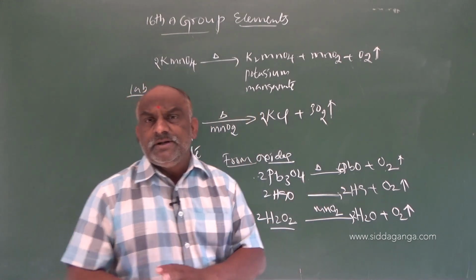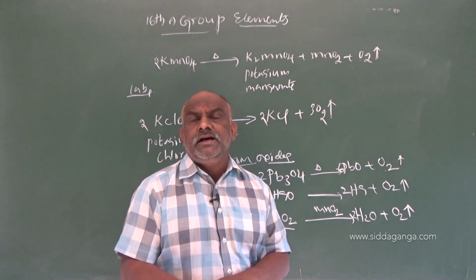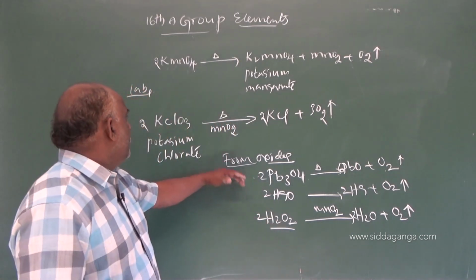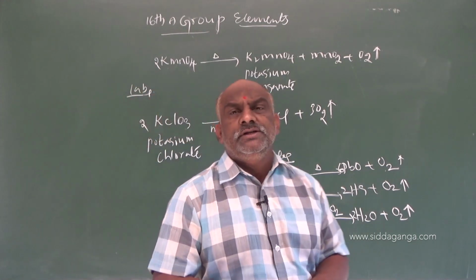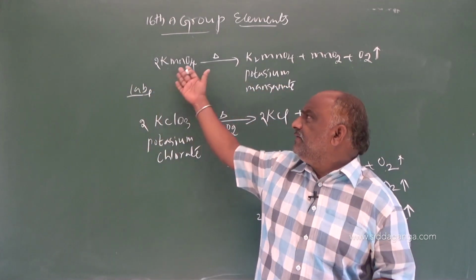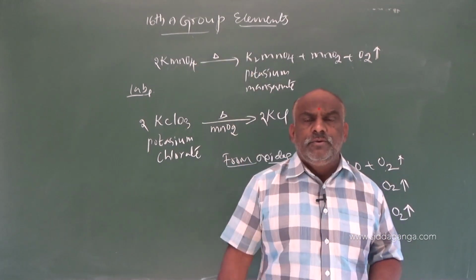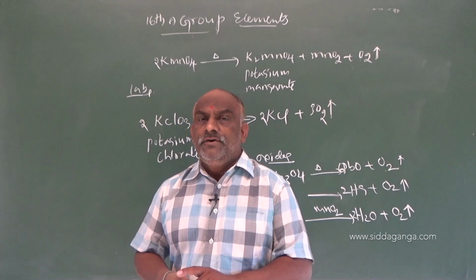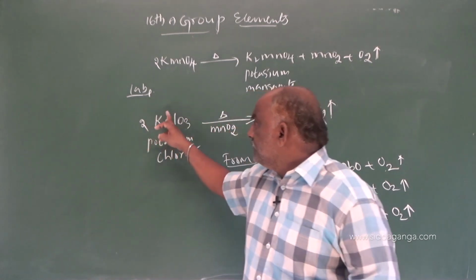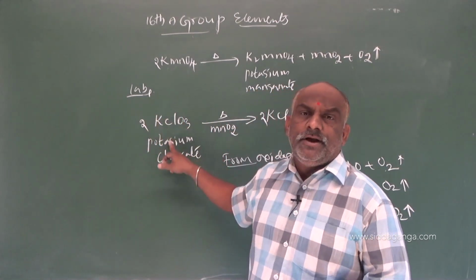Ag2O gives rise to Ag plus O2. These all belong to the oxide category, and it is laboratory preparation. 2KClO3 on decomposition gives rise to 2KCl plus 3O2, and 2KMnO4 gives rise to K2MnO4 plus MnO2 plus O2. So, my dear students, make a note. This is very important, laboratory preparation.